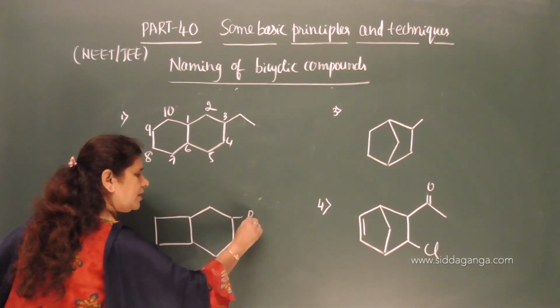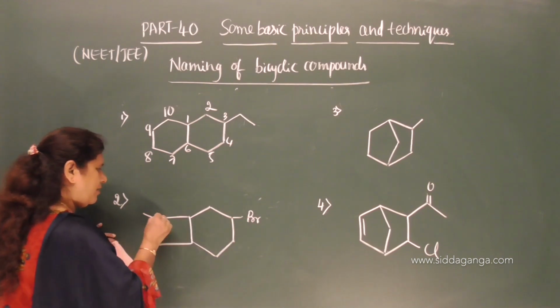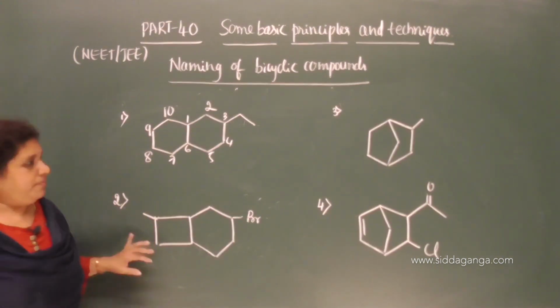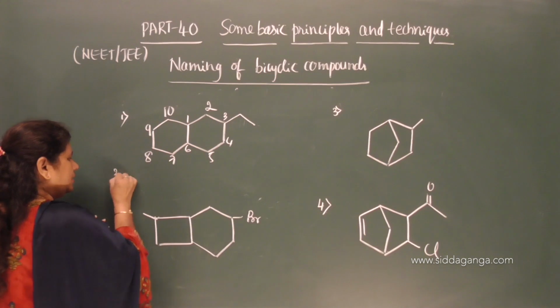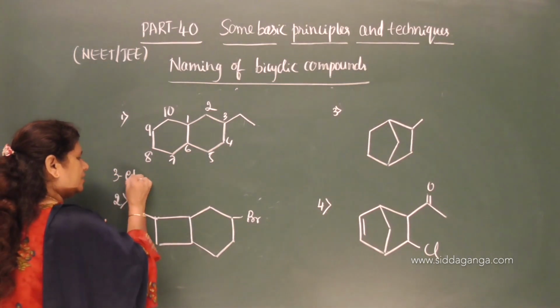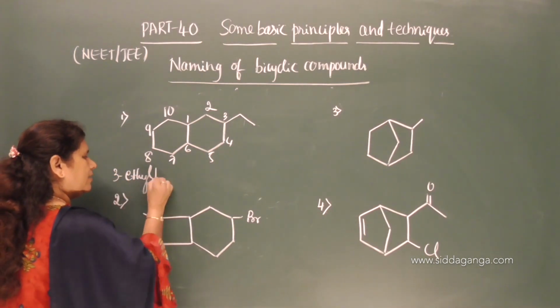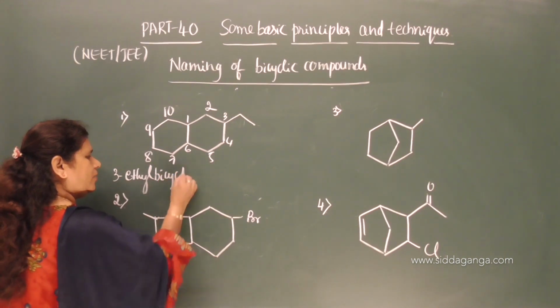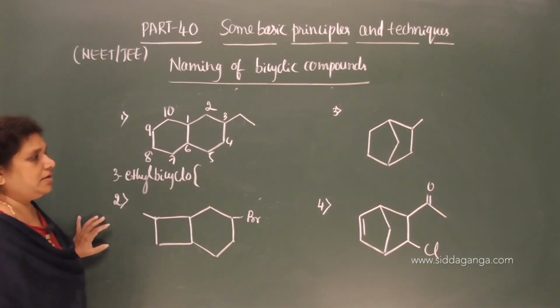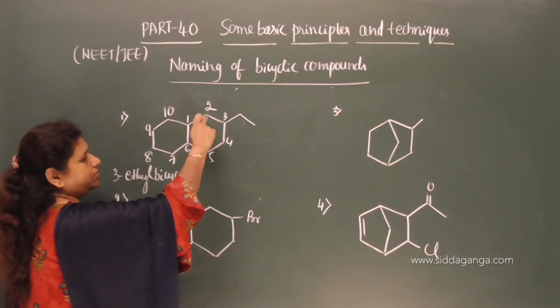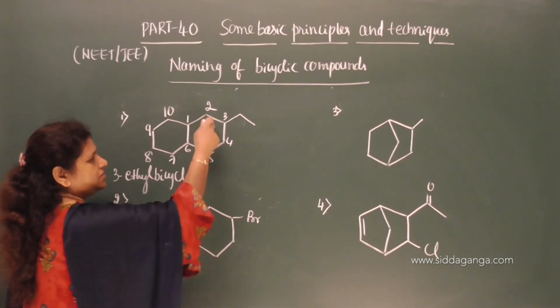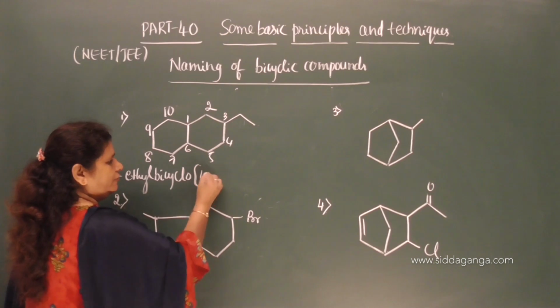Okay. So I will rewrite this one here. Now, write the name. What is the prefix? 3-ethyl, correct? 3-ethyl bicyclo, take a bracket. What is A? So first longest path is this 1, 2, 3, 4, that is 4.